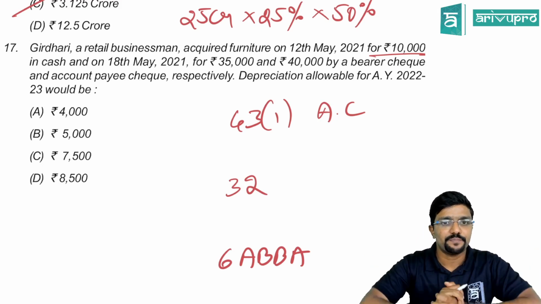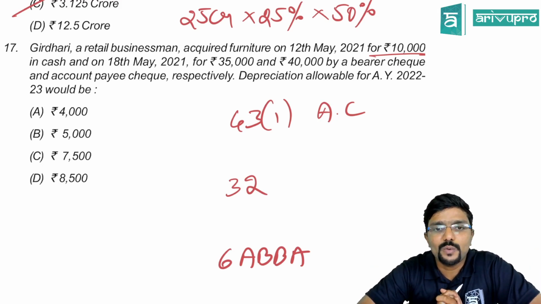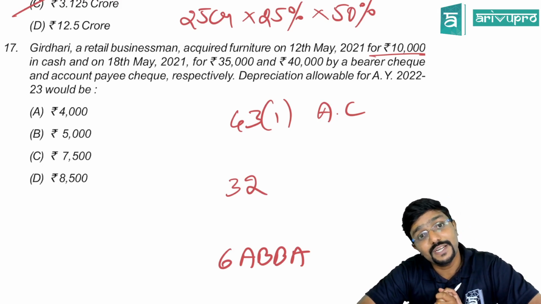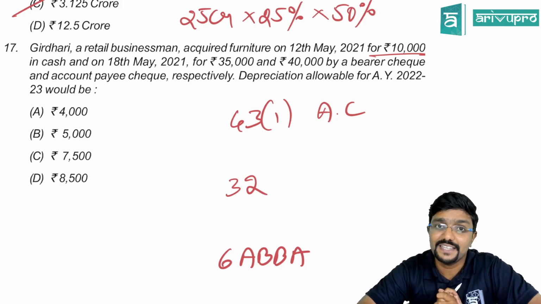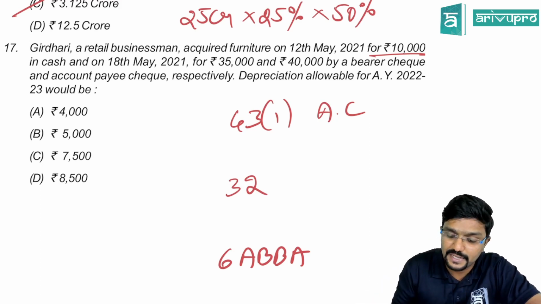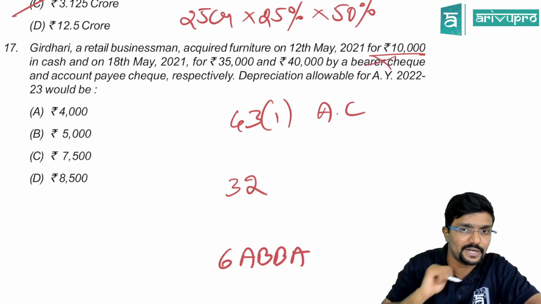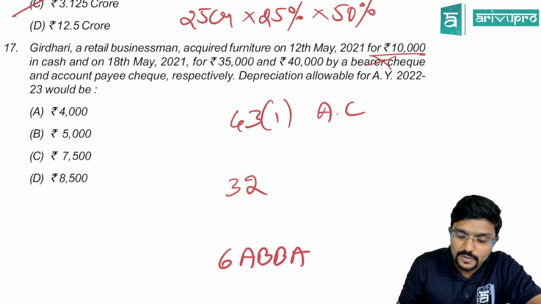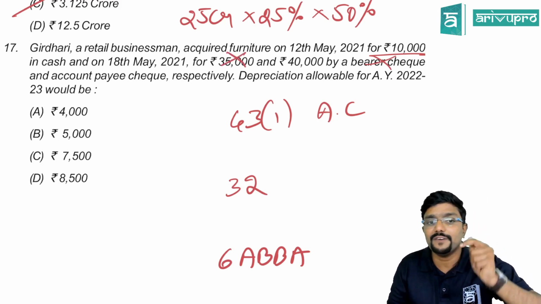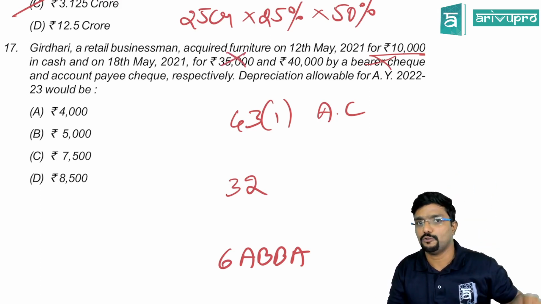Yeah, chalo, we'll see. So he acquired furniture on 12th May 2021 for 10,000. It is fine? Yes. If it is more than 10,000, it is not fine. Here it is exactly 10,000. It is fine. And on 18th May 2021 for 35,000 and 40,000 by bearer cheque. See, bearer cheque is not allowed. Account payee cheque is allowed, guys. So respectively, 35,000 is not allowed, whereas 40,000 is allowed.